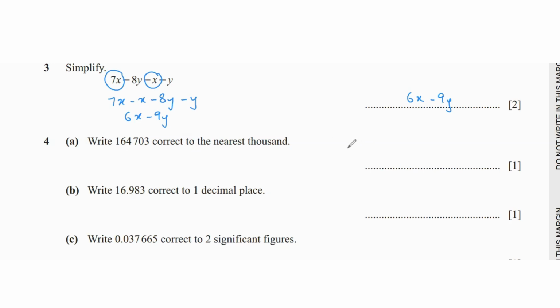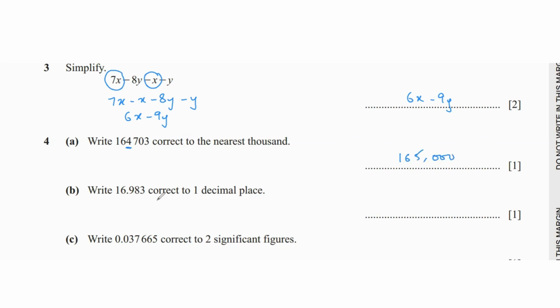Question 4 says, write 164,703 correct to the nearest thousand. So this is your 1,000. We're going to round that based on the number that's on the right of 4, which is 7. So 7 is greater than 5, which means we will add 1 to 4, making it 165,000.